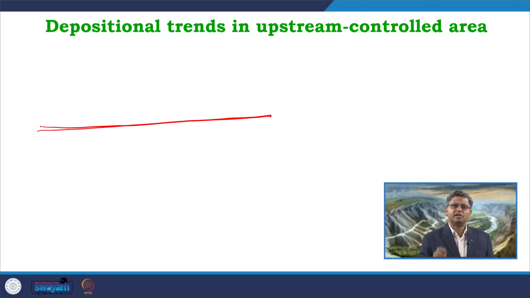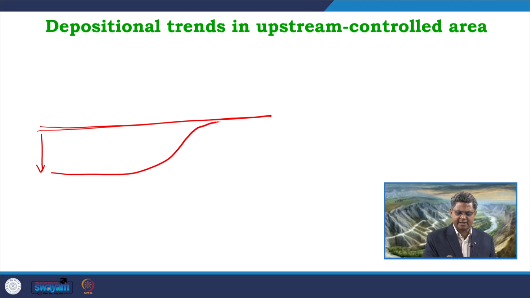When I look into the depositional trend in the upstream controlled areas, it is a bit simple. It is not that complicated when I compare it with the downstream controlled fluvial system. Here we can have a reference line for the fluvial graded profile. So, there can be downgrading. When there is downgrading, there will be erosion in the channel system, followed by the interfluvials.